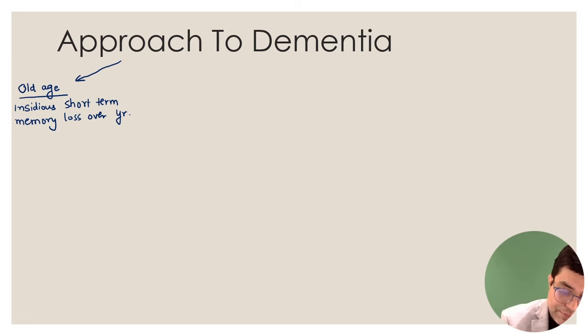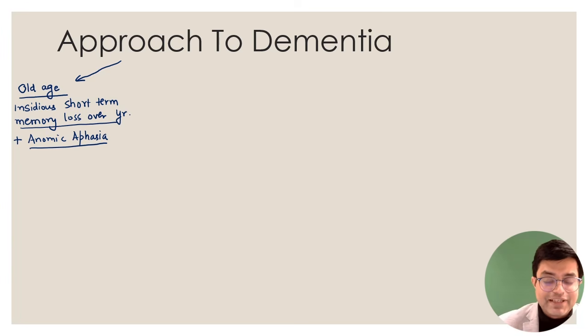Plus the patient is having anomic aphasia. I just discussed with you, anomic aphasia was seen in what? Trauma, Alzheimer disease and metabolic encephalopathies, right? So which of these is a dementia in old age? Anomic aphasia, it is Alzheimer disease. That is where we are going, right?